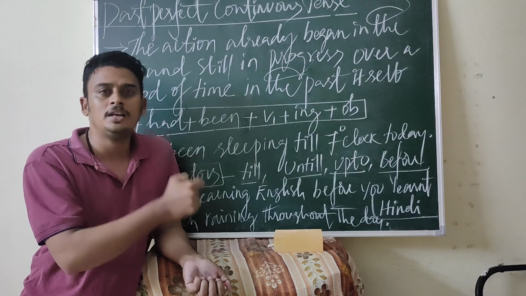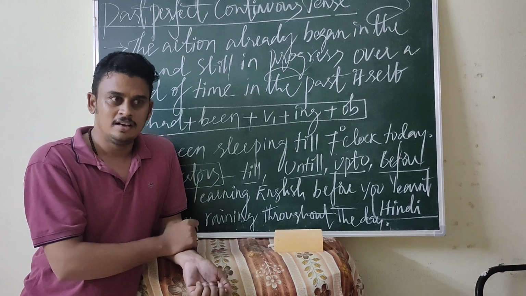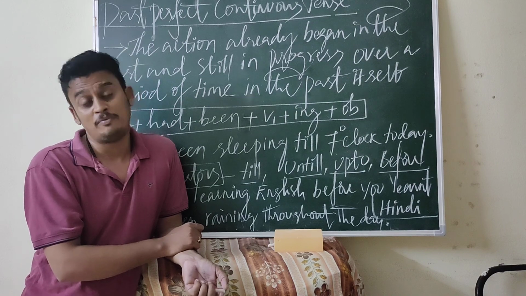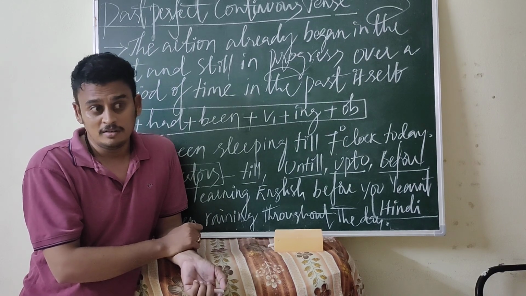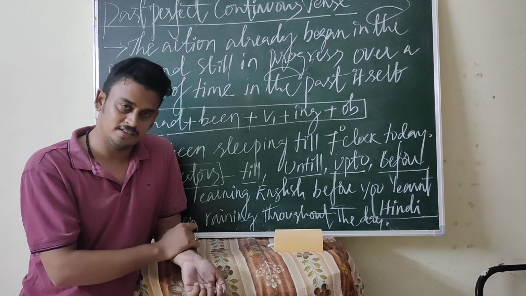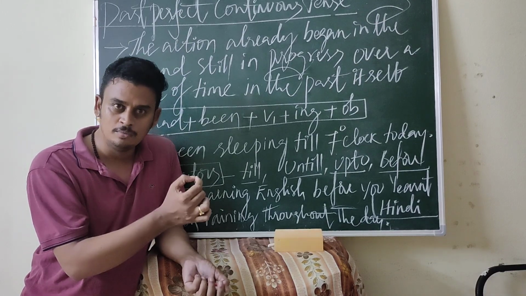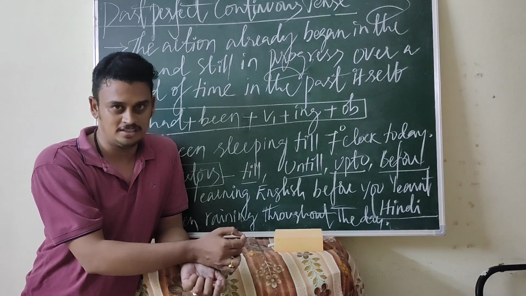I had been learning English before I learnt Telugu. Before I learnt Telugu, I had been learning English. Otherwise, we can say that I had been learning Telugu before I learnt English.